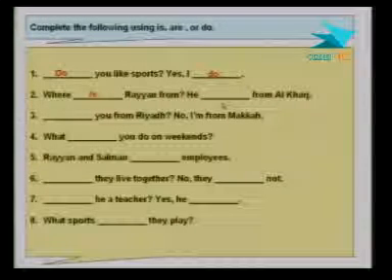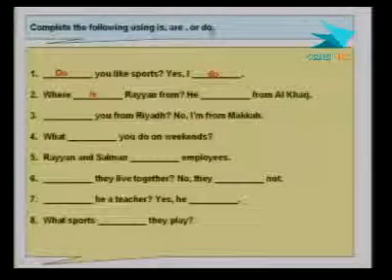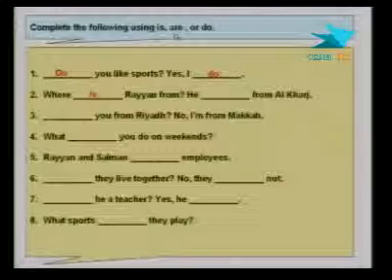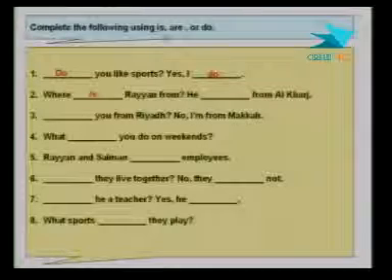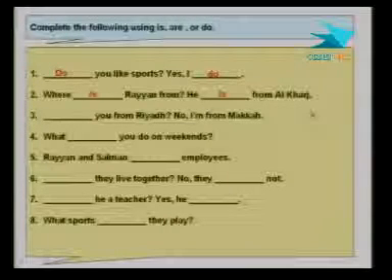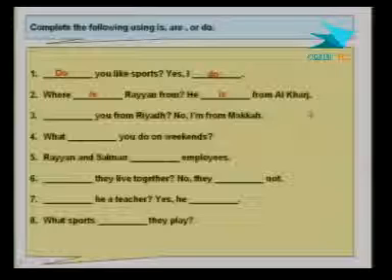And then we say "he," what? Do we use "do" or "are"? Well, of course, we cannot use "are," and we cannot use "do." We have to have another "is" here. So "He is from al-Kharj."